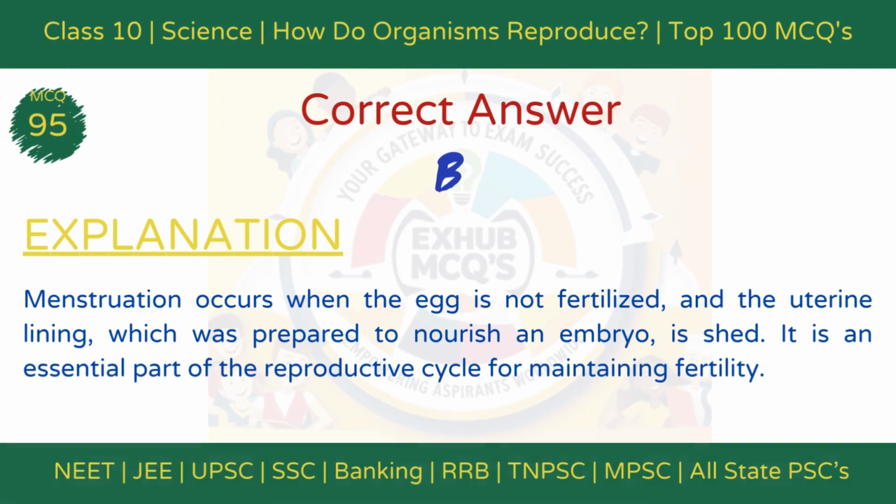The correct answer is option B, prepares the uterus for pregnancy. Explanation: menstruation occurs when the egg is not fertilized and the uterine lining prepared to nourish an embryo is shed. It is an essential part of the reproductive cycle for maintaining fertility.